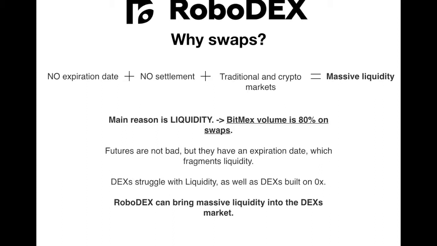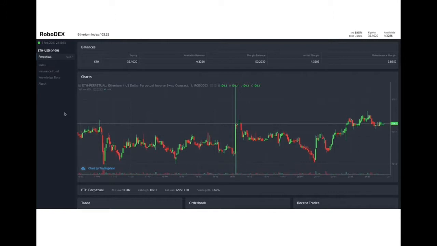Even if you look at the graphs on 0x DEXs, you'll see how they steadily fall, and sometimes there's clearly not a lot of trading going on. So RoboDEX is here to bring massive liquidity into the DEX market, with at the same time an easy UX for traders to start trading, to start using the exchange.